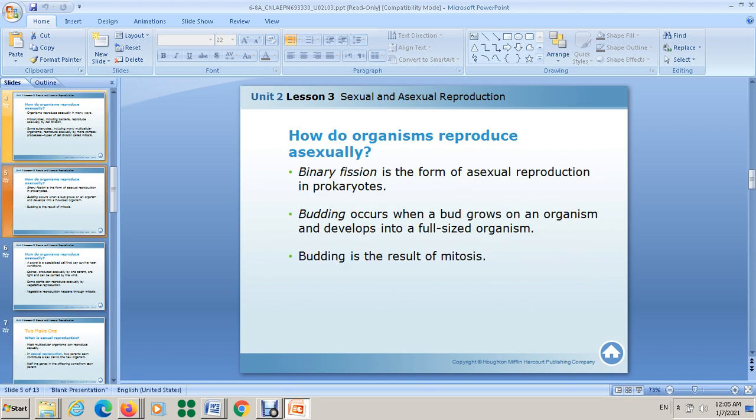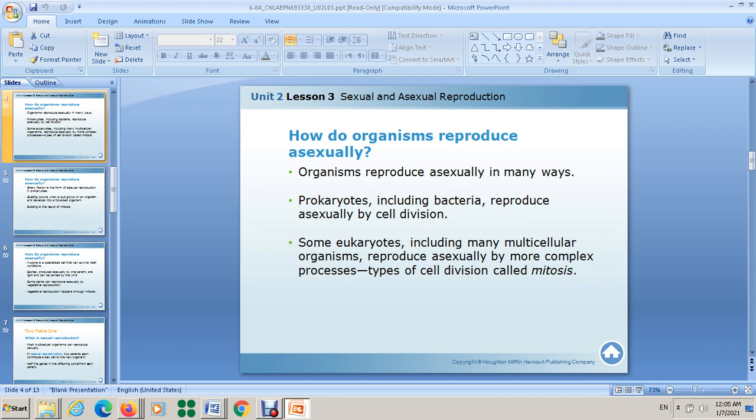Organisms reproduce asexually in many ways. Prokaryotes like bacteria and archaea reproduce asexually by cell division. For example, if there is a bacteria cell, this cell divides by cell division to give another cell, an offspring.